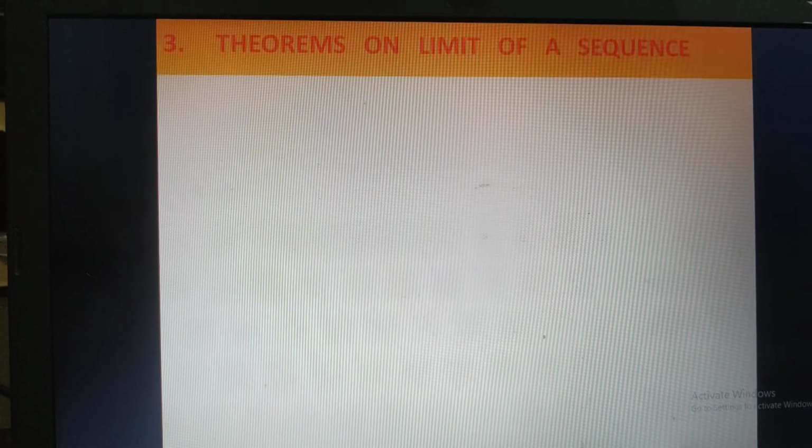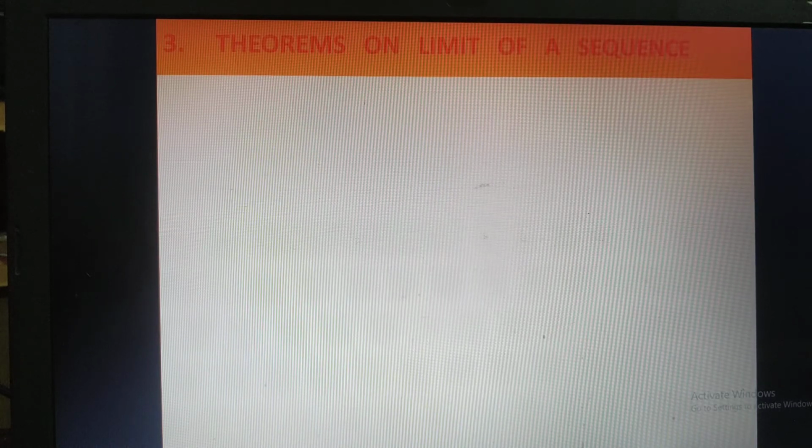Hi everyone. In this class, we can go for the theorems on limit of a sequence. Whenever you are working on the theorems on a limit of a sequence, you definitely need to remember and recall the definition of a sequence and the definition of a limit of a sequence. Let me recall the definition of limit of a sequence.